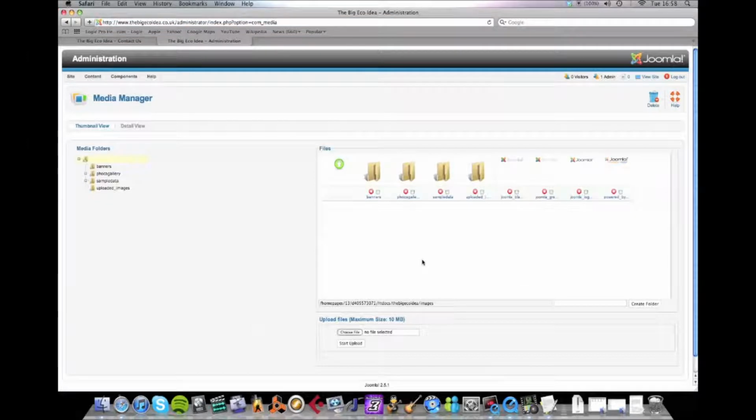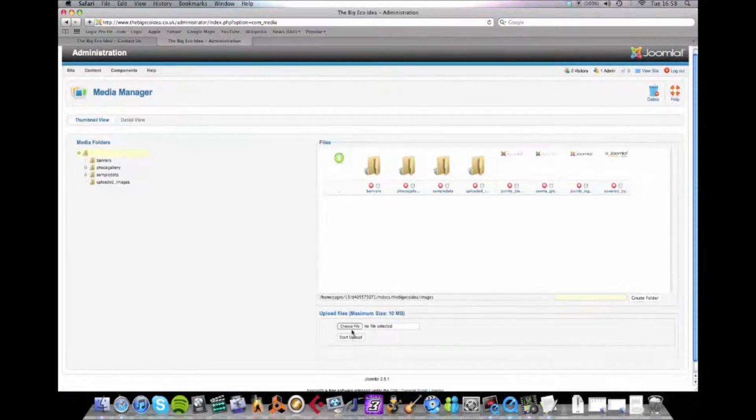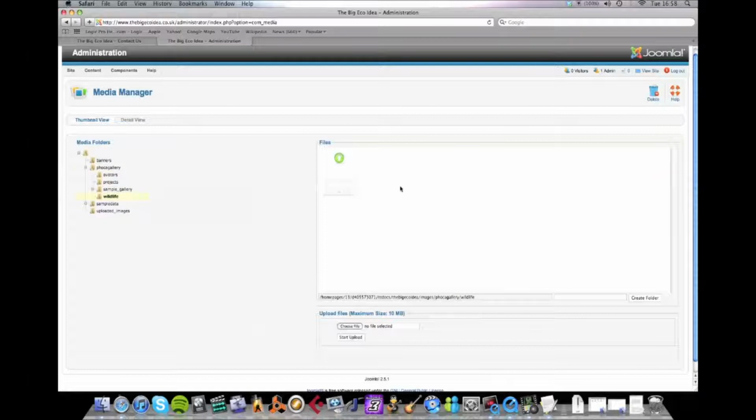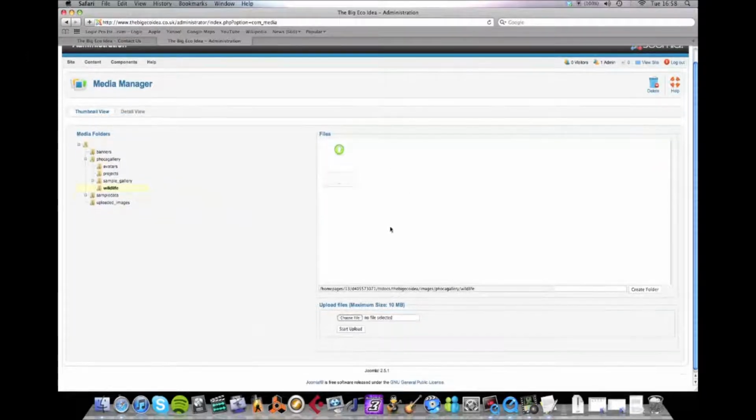This is basically the same as a category manager, except you're using folders for images here, or videos it could be, or anything really. To create a new folder, you type it in there and press create, and that's basically it. You can upload files here, but you need to go into the folder in order to upload it. So for example, if you wanted to put a picture in Photo Gallery and then under Wildlife, now you're in the folder, it will go into that folder if you upload and choose a file from there.